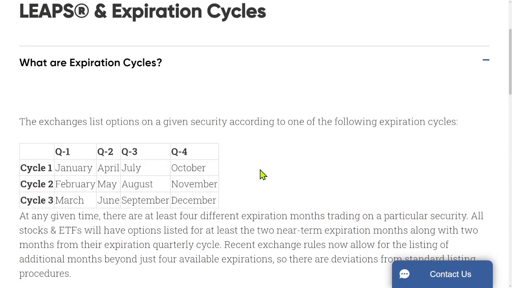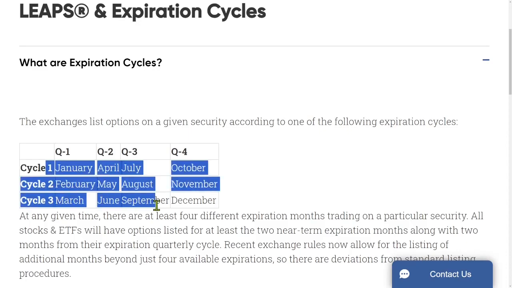What's an option cycle? Here's a table showing the quarterly, monthly option cycles. I've linked this page in the description. Every stock on the major exchanges that has options will follow one of these cycles. Cycle 1, Cycle 2, Cycle 3. In a minute, we'll take a look at examples. You can count on a stock having at least 4 monthly options available, 2 near-term months, and 2 months from their cycle in this table.